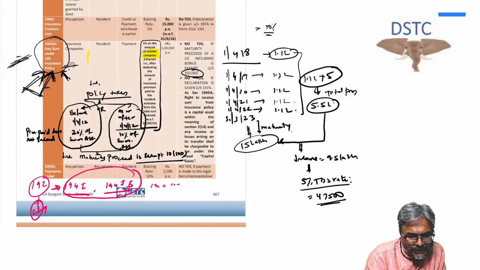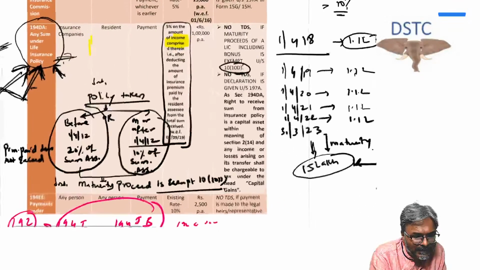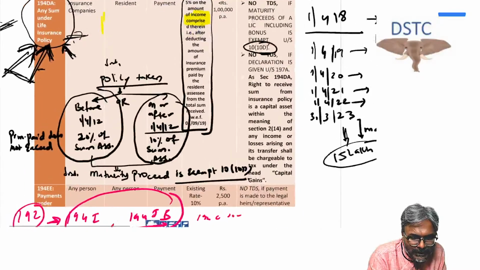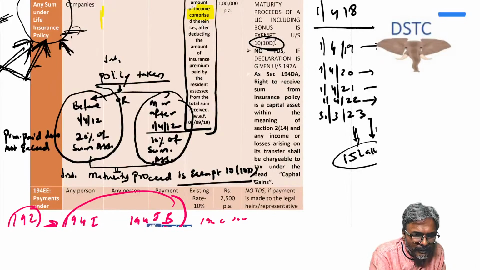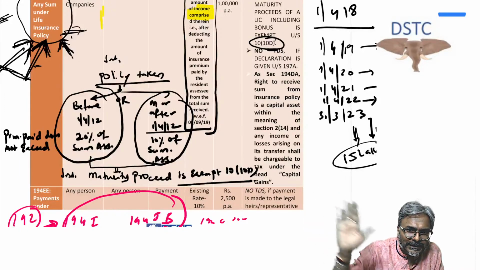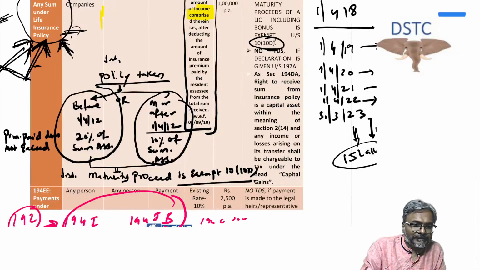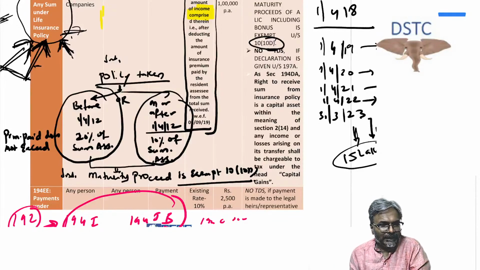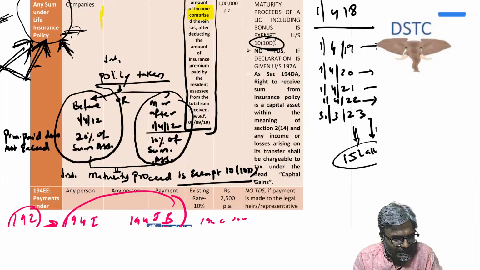Now the next section, students, is this particular part: any sum under a life insurance policy. Just keep this point in mind, students. It is a very quick and important revision for all of you. So 194DA is an important one, and then the capital items, and then finally the 3 sections. This particular thing is over then. So 194DA, students, any sum under a life insurance policy. Please be careful over here.